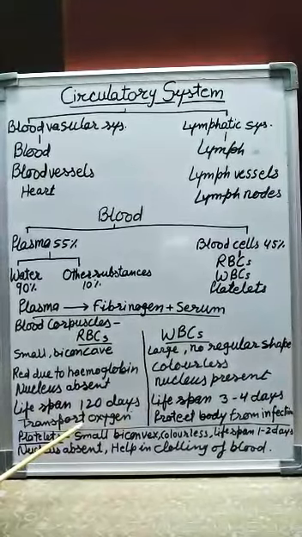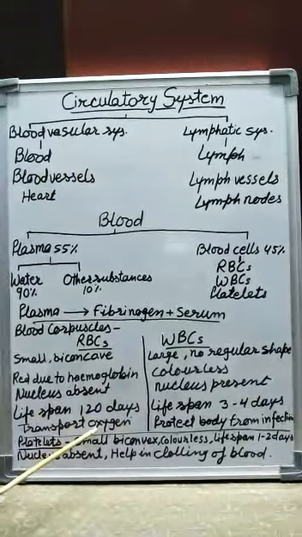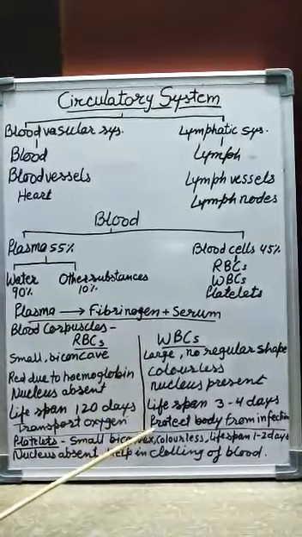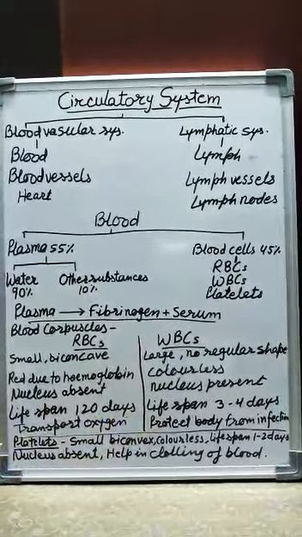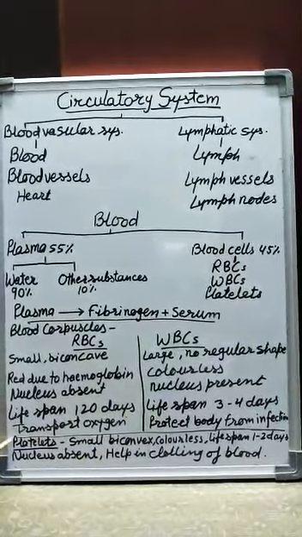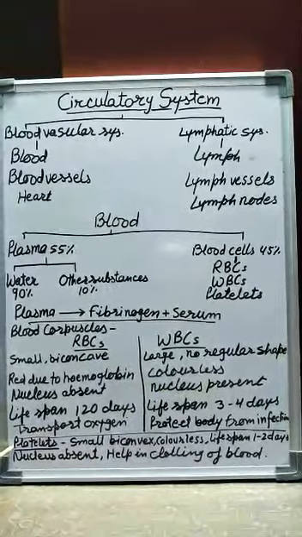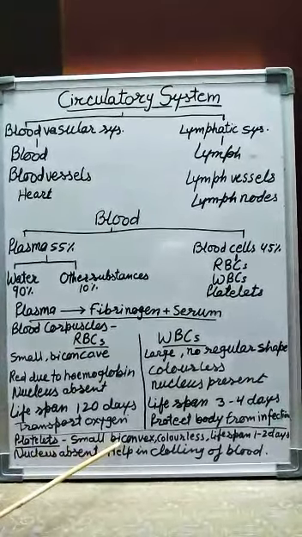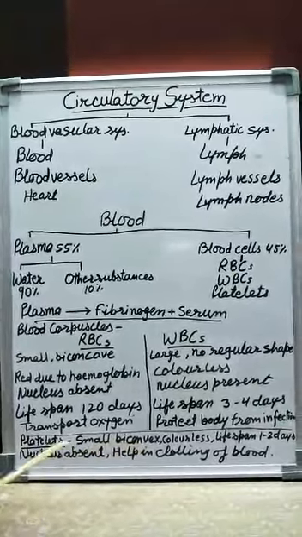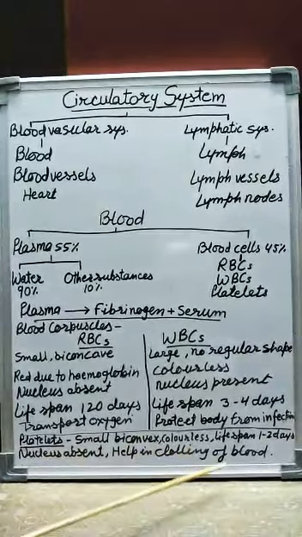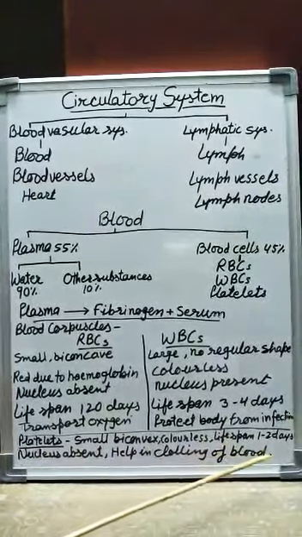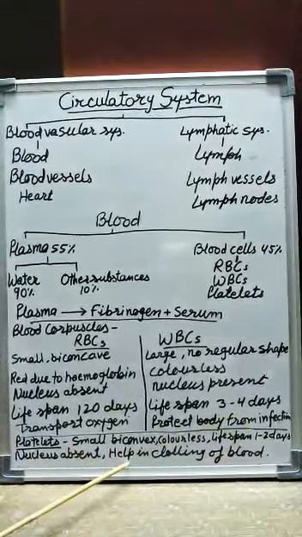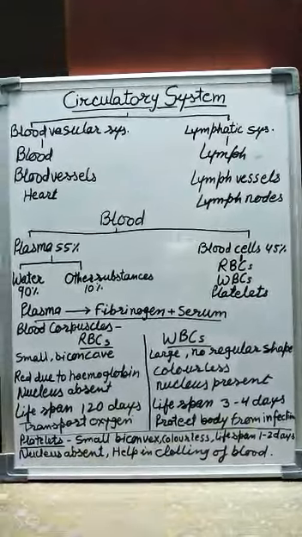The main function of RBC is transportation of oxygen and the main function of WBC is protection of the body from infections. The third type of blood cells are platelets. They are also small and the structure is biconvex. These are colorless. Lifespan of platelets is 1 to 2 days. Nucleus is absent and they help in clotting of blood.